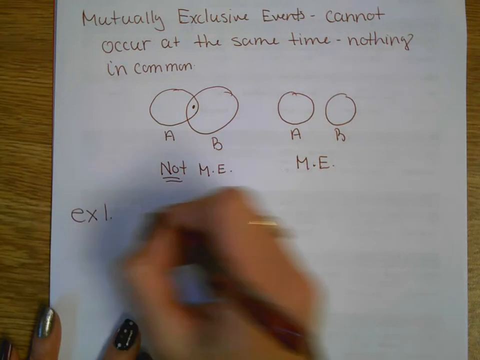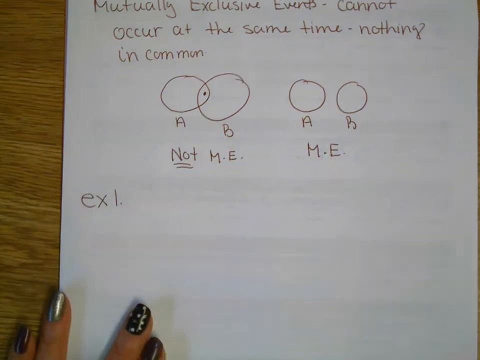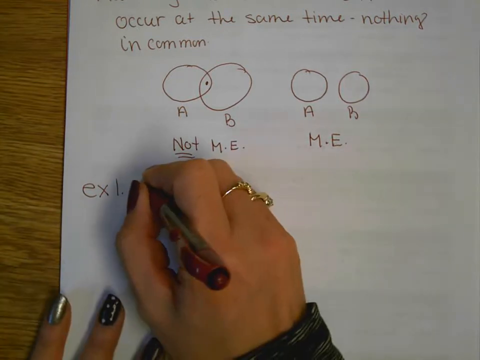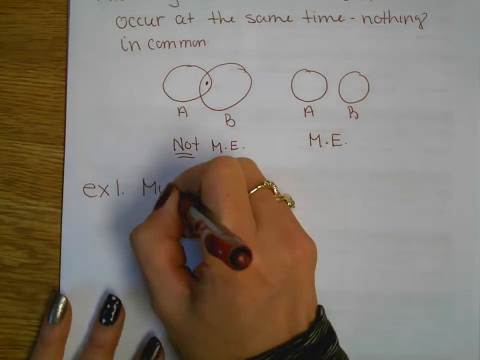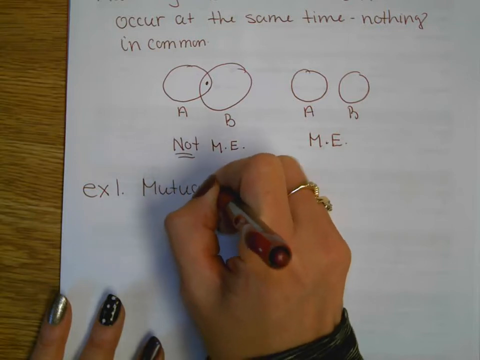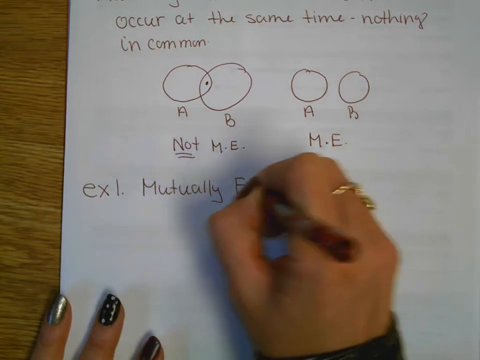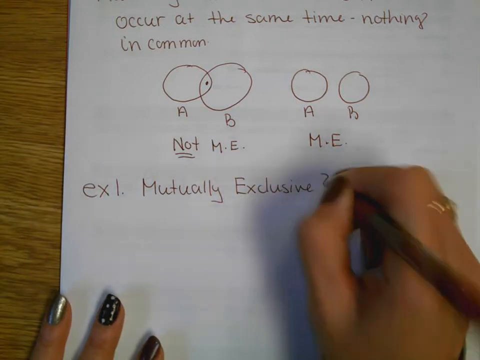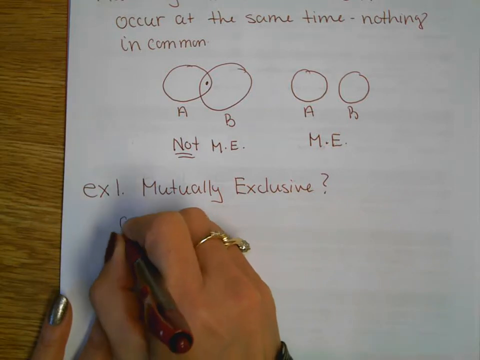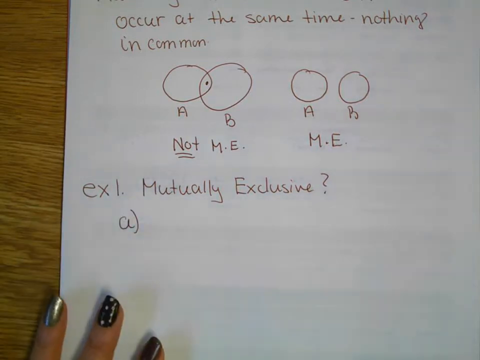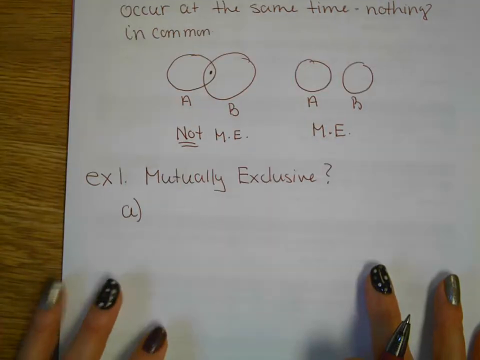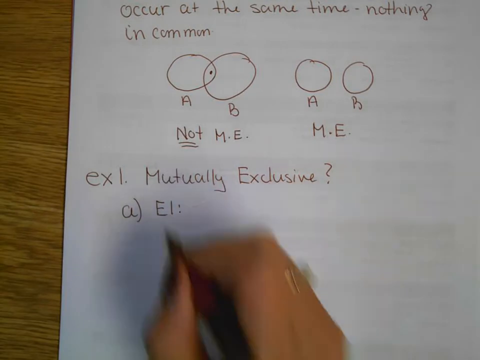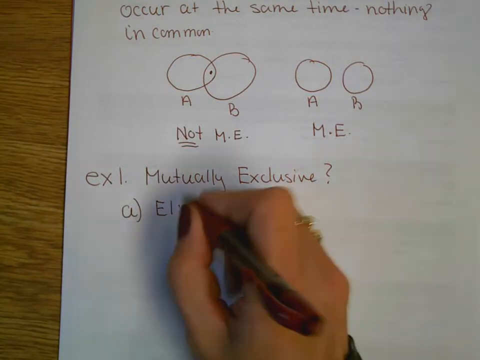So example 1, I'm going to give you two events, and all you have to say is whether the two events are mutually exclusive or they're not mutually exclusive. Okay, so we're going to look at rolling a die, and event 1, we're going to be looking at rolling an even number.